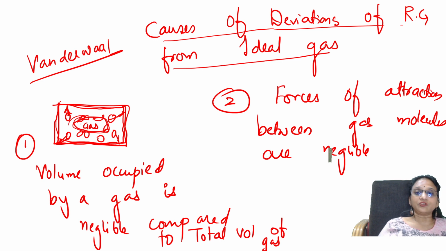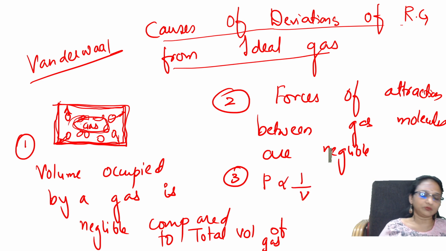So when you're creating high pressure and low temperature, what is happening? Listen, the pressure of a gas is inversely proportional to volume, correct? When the pressure is increasing, volume decreases. So the volume is comparatively less than the total volume.